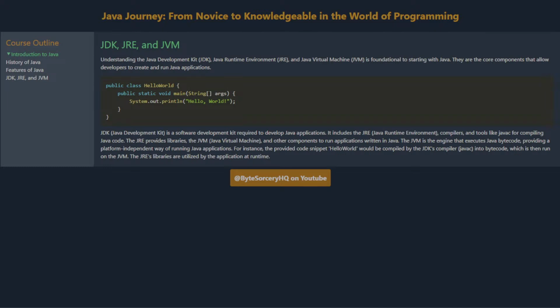For instance, the provided code snippet Hello World would be compiled by the JDK's compiler, javac, into bytecode, which is then run on the JVM. The JRE's libraries are utilized by the application at runtime.